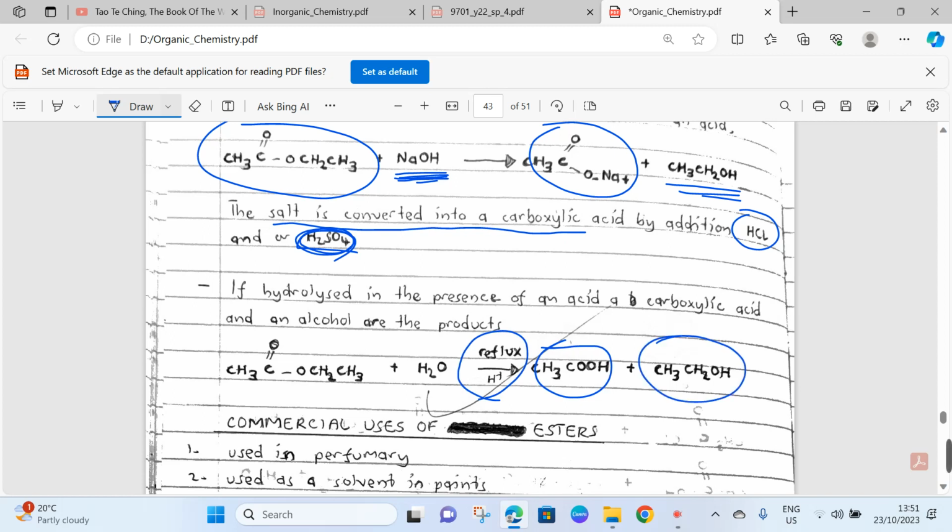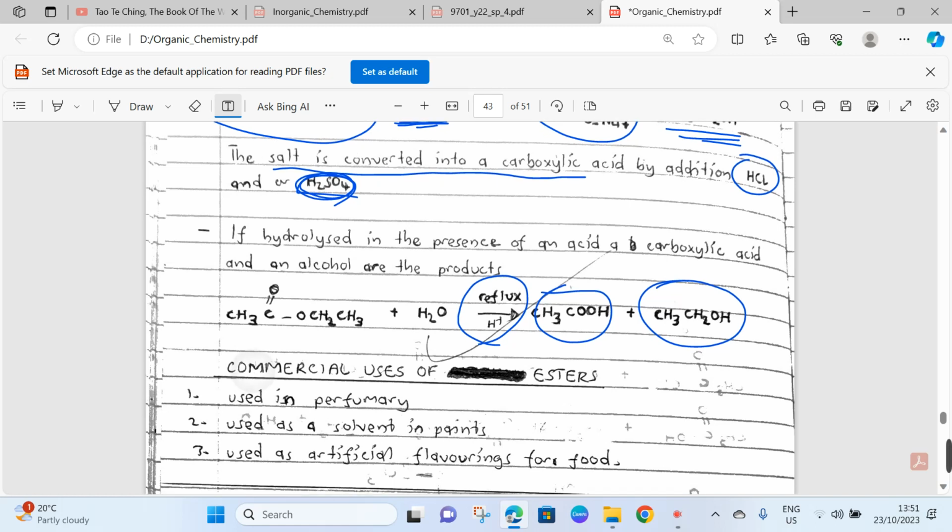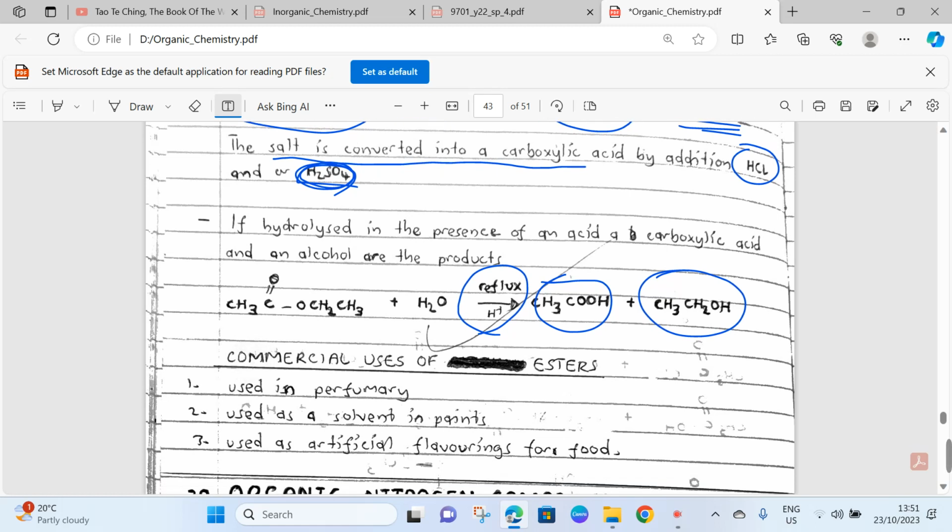As we close this topic, I want to talk about the commercial uses of esters. Esters having a sweet smell are used in perfumery to make perfumes. They are also used as solvents in paints. And the third and last statement is that they are also used as artificial flavorings for food. So this brings us to the end of this episode.